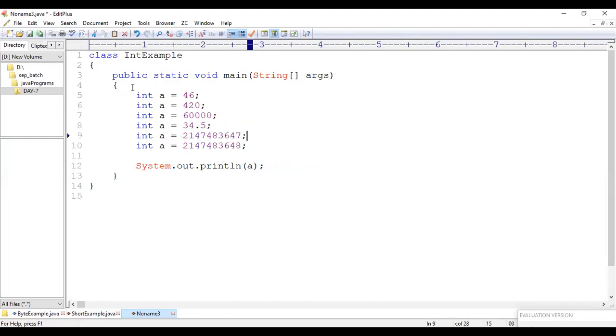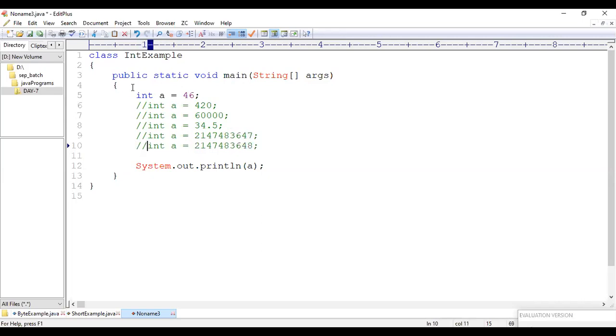I would like to take it as A. Let me comment all the remaining lines that are available. So let me comment this. Let me comment this as well. Let me comment this. For your understanding, I'm taking a few examples. You can try out multiple examples.